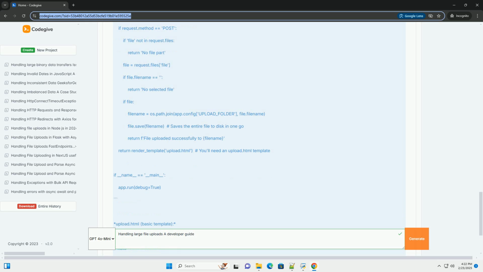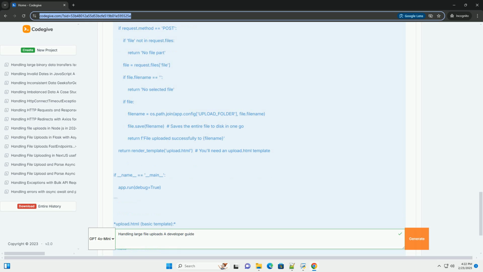B. Chunked upload with Flask, more robust. This approach breaks the file into smaller chunks and uploads them sequentially. Client-side, a JavaScript example using the Fetch API. Explanation of the chunked upload approach: 1. Client-side chunking. The JavaScript code divides the file into smaller chunks using file.slice.